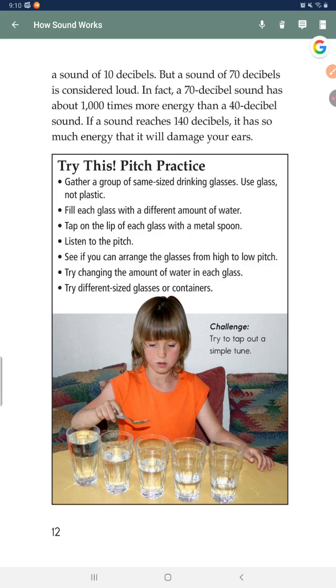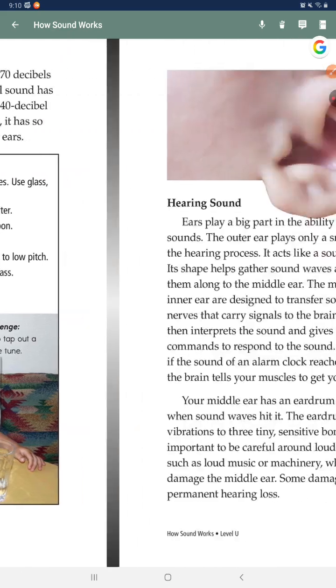Try this. Pitch practice. Gather a group of same-sized drinking glasses. Use glass, not plastic. Fill each glass with a different amount of water. Tap on the lid of each glass with a metal spoon. Listen to the pitch. See if you can arrange the glasses from high to low pitch. Try changing the amount of water in each glass. Try different sized glasses or containers. Challenge. Try to tap out a simple tune.